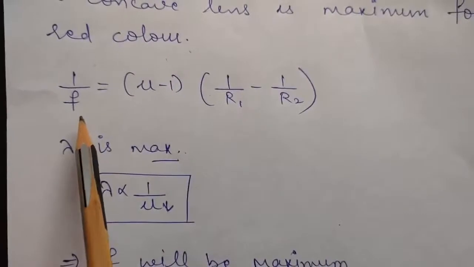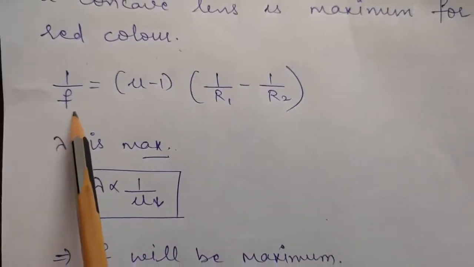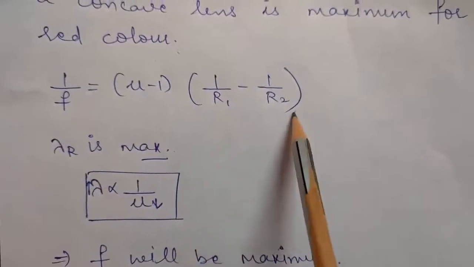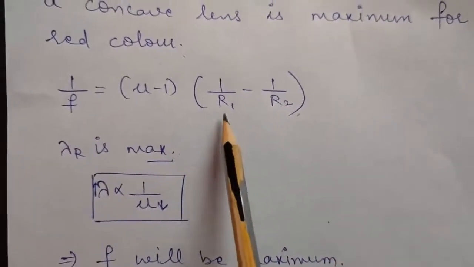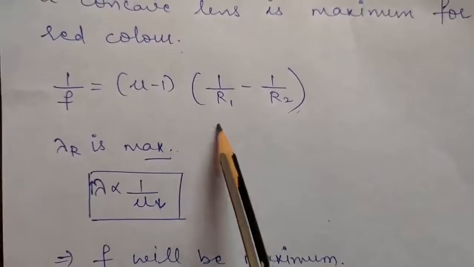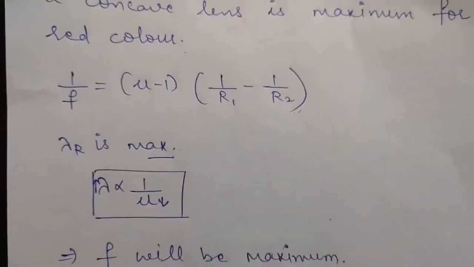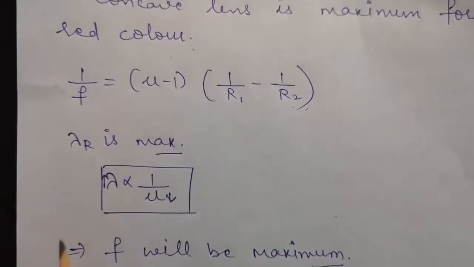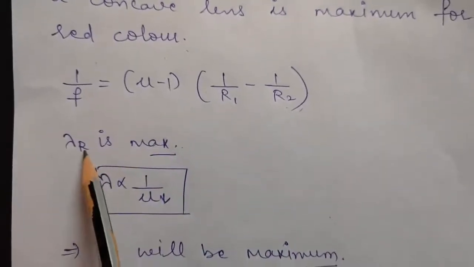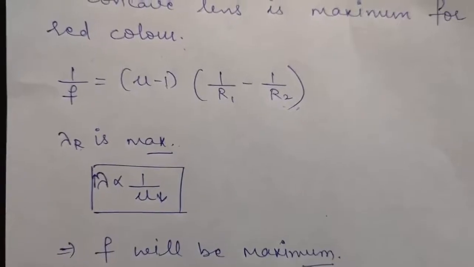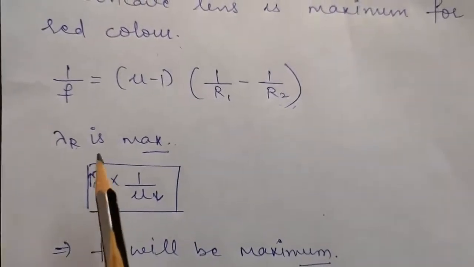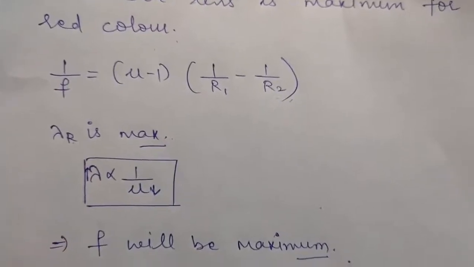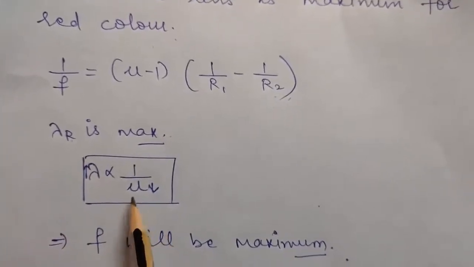As you know from the lens maker's formula, 1 upon f is equal to mu minus 1 into 1 upon r1 minus 1 upon r2. If you have the lens, then r1 and r2 will remain constant for that lens. So this quantity remains constant. 1 is also a constant. But as you know, red light has maximum focal length, and red light has maximum wavelength, and wavelength is always inversely proportional to the refractive index.